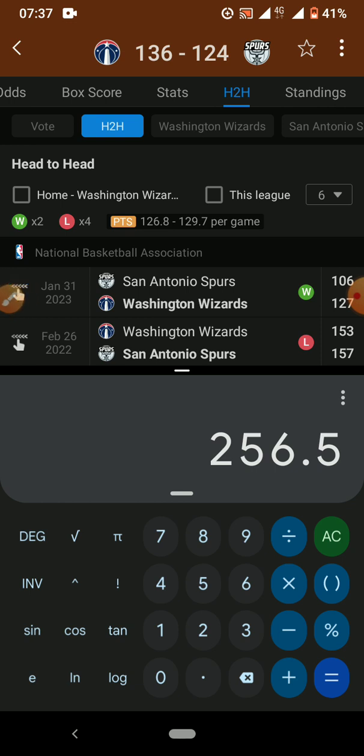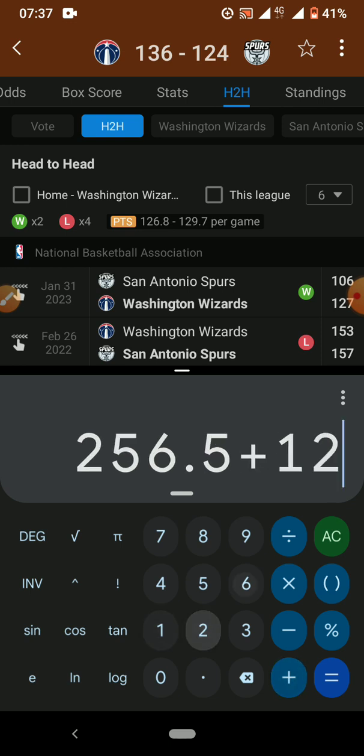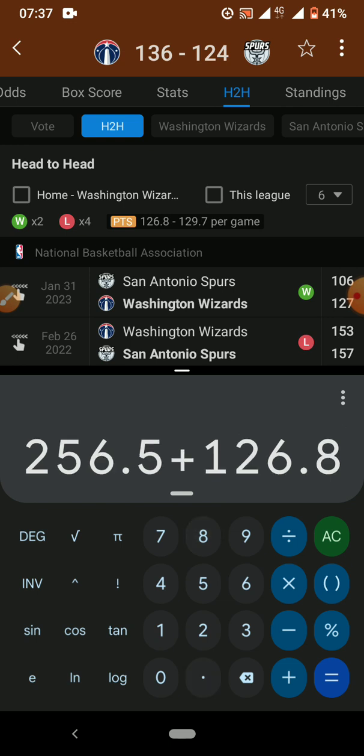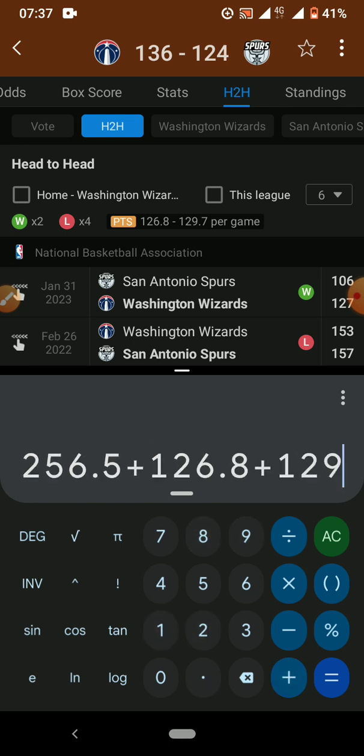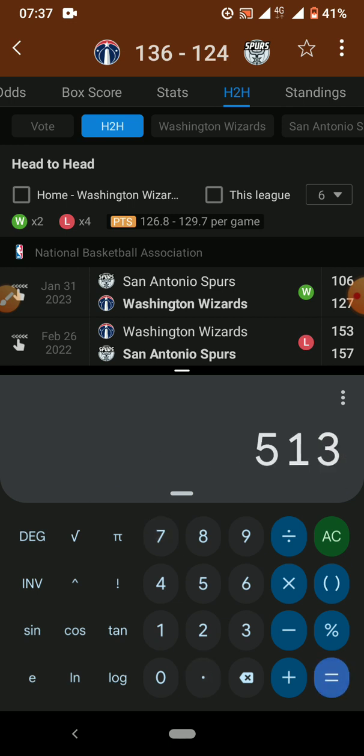So, for easy calculation: 256.4 plus 126.8 plus 129.7. You add them all up, then you divide them by 2. So you will get 256.5. This is what we'll be using.